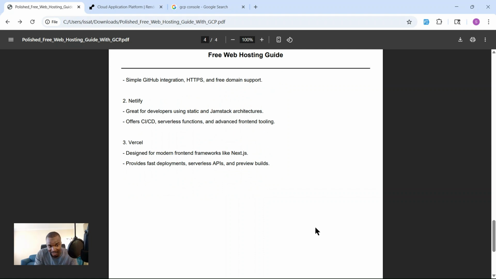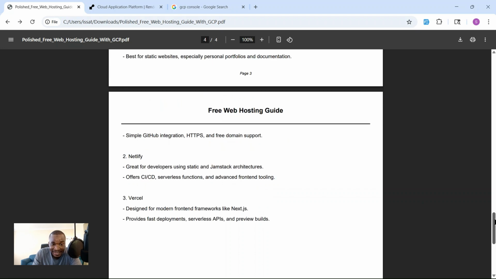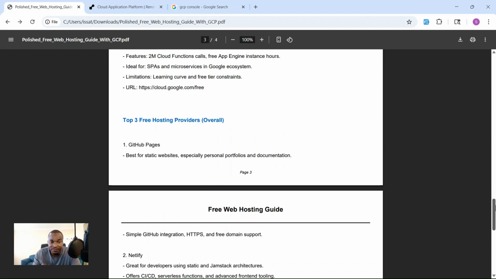But this actually is a good start. So this was it for the three most popular free hosting providers you can use as a developer, or even just to host your client's business for a startup.